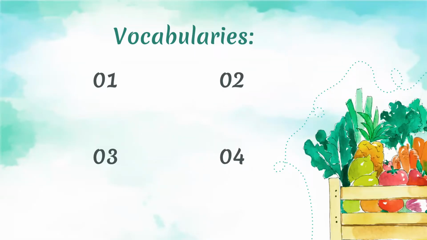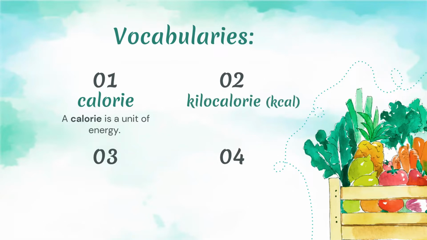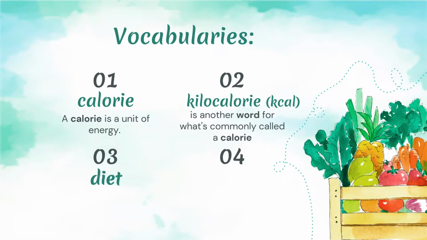So the first word is calorie. Calorie is a unit of energy. Next, we have kilocalorie. This is another word for calories, so they are the same. Next, we have diet. Diet is the sum of food that is eaten by a person.